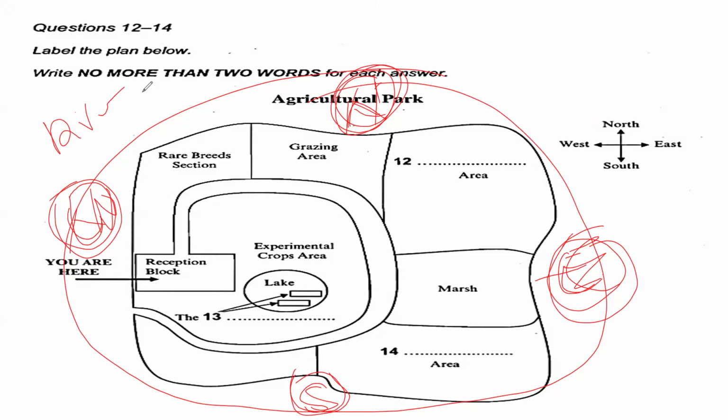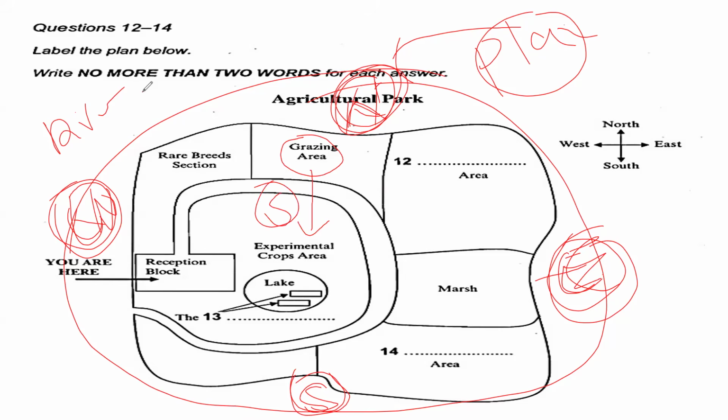If the speaker refers to the entire plane, then yeah, it's okay to refer to the north and east or south and west. But they do not refer to the entire plane. They refer to locations based on any specific location. For example, my location is the grazing area. Now, based on this grazing area, this is my south.